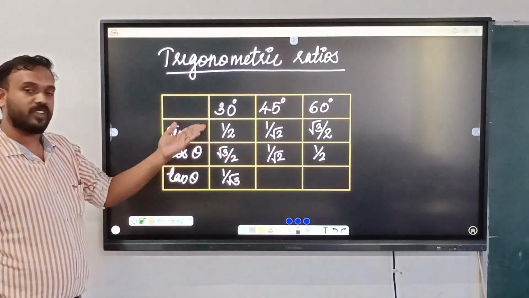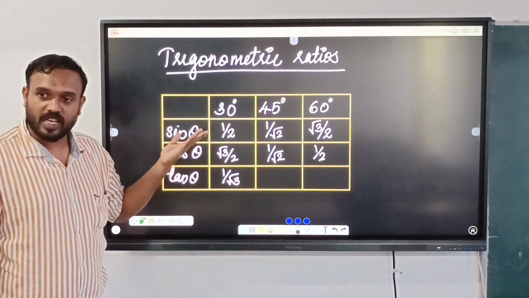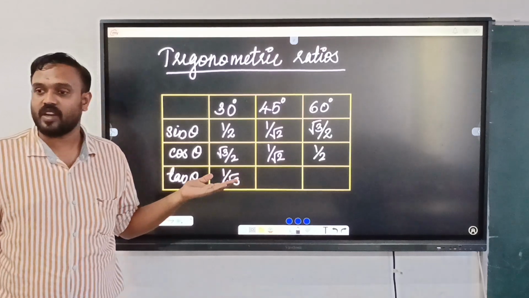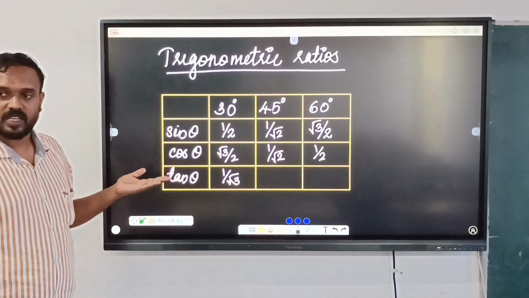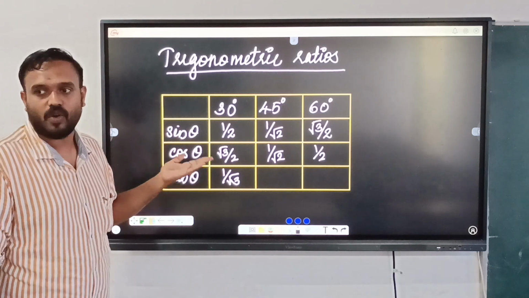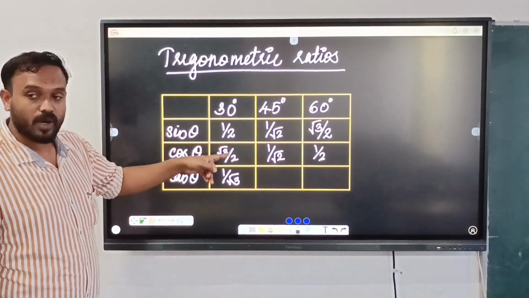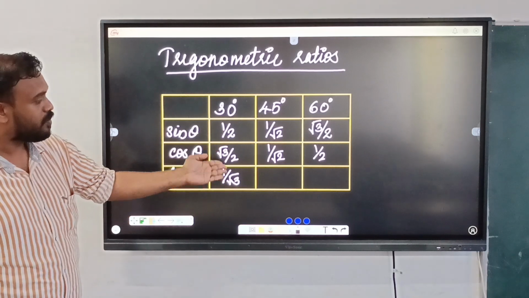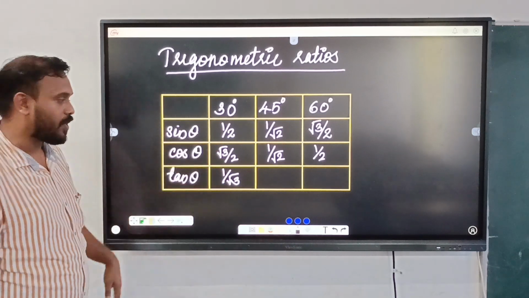Even you can find it from this ratio also, because as you know, we can express tan in terms of sine and cos. Tan theta equals sin theta by cos theta. So 1 by 2 divided by root 3 by 2. From there also we can find tan 30. If you simplify, you will get 1 by root 3.